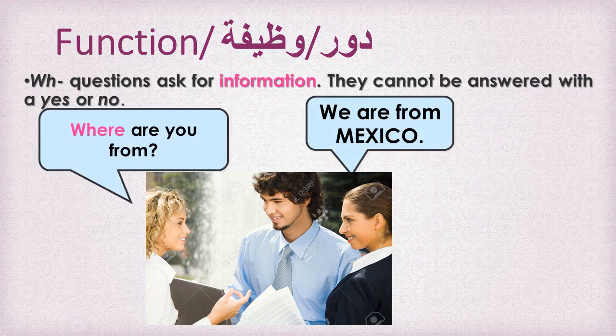We are from Mexico. Okay? So you answer with the verb to be. Where are you from? I am from Morocco. I am from Switzerland. I am from the United Kingdom, for example, from England. So we are from Mexico because here we are talking about two people. We are using the plural, we.